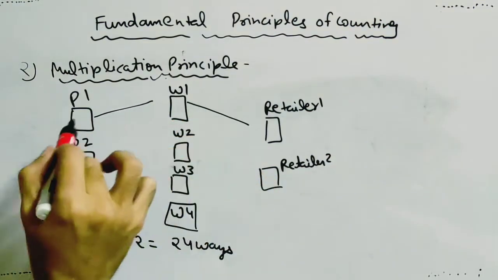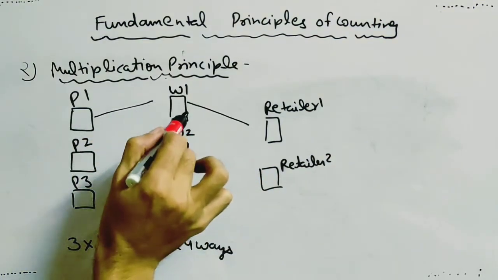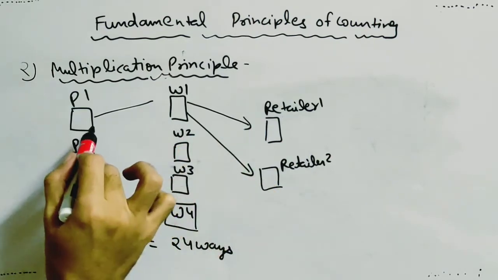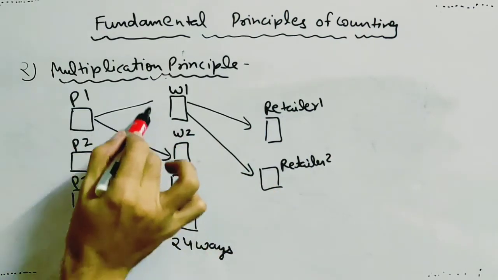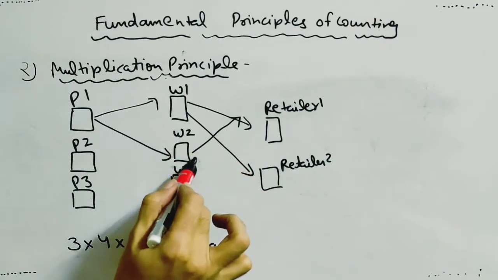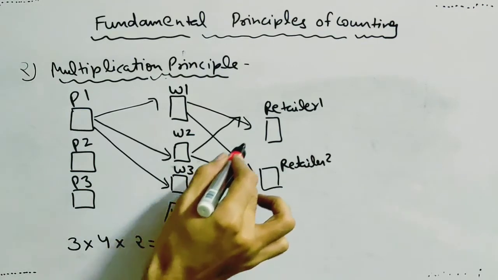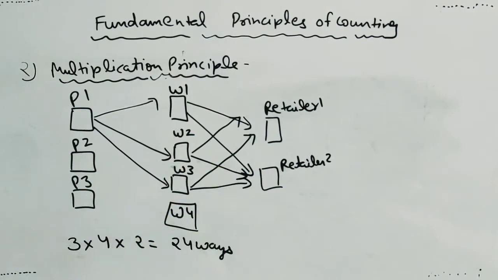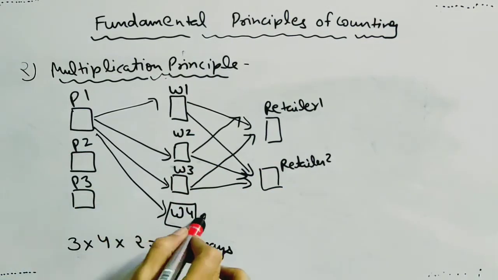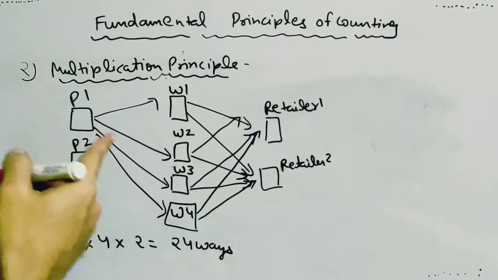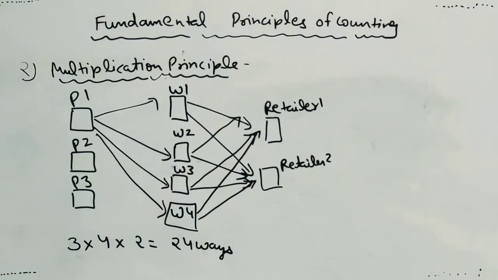1, 2, 3, 4, 5, 6, 7, 8. 8 routes from plant 1. Similarly 8 for plant 2 and similarly for P3, and total number of ways are 24.